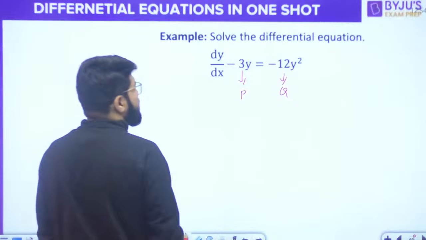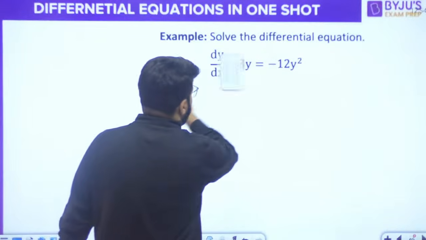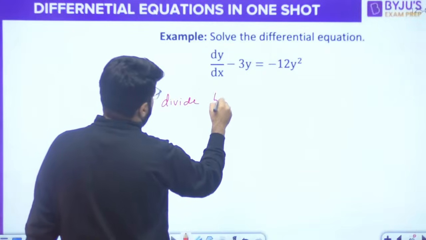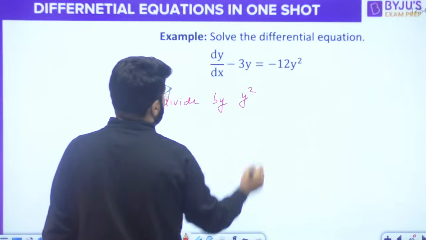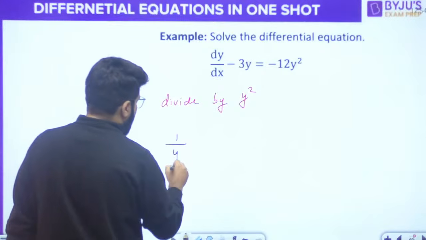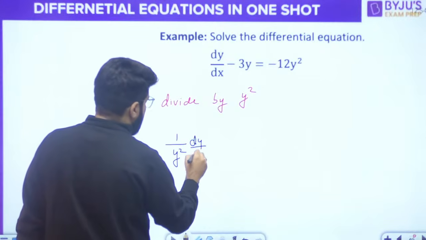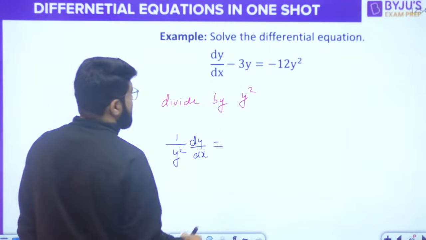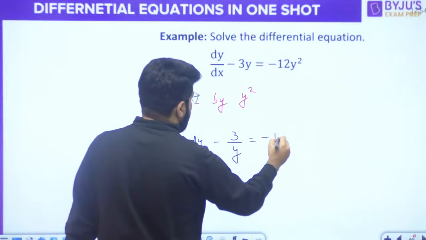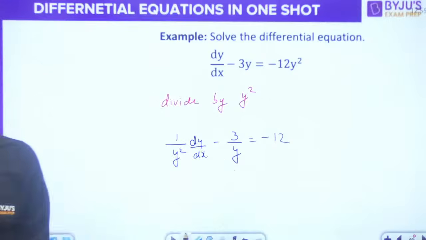So here, what is the method? It's a Bernoulli's equation and you have to divide by y square. Okay, so you get 1 upon y square dy by dx minus 3 upon y is equal to minus 12, right?